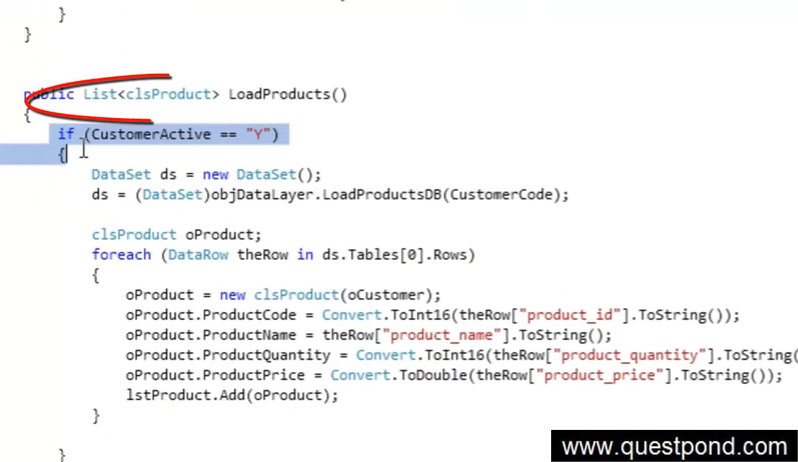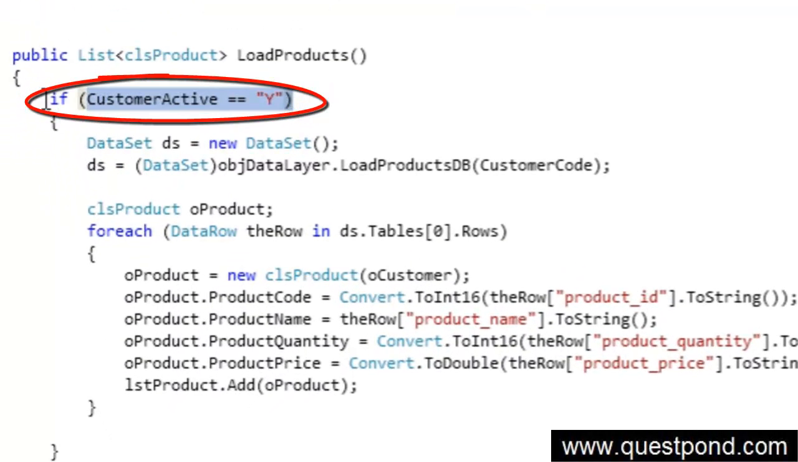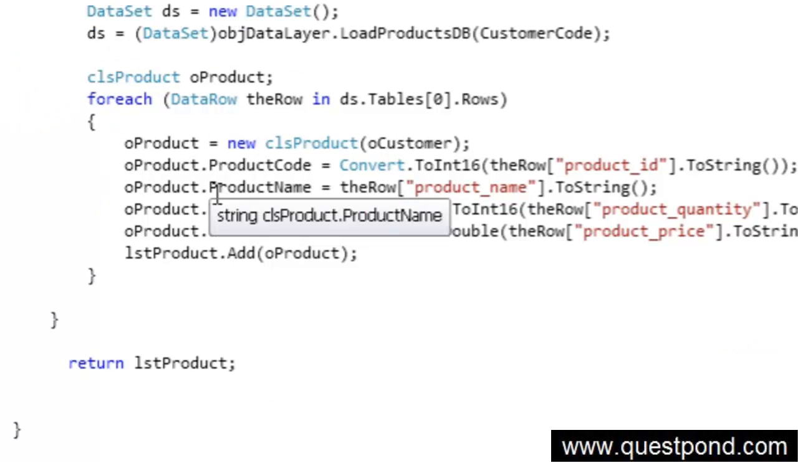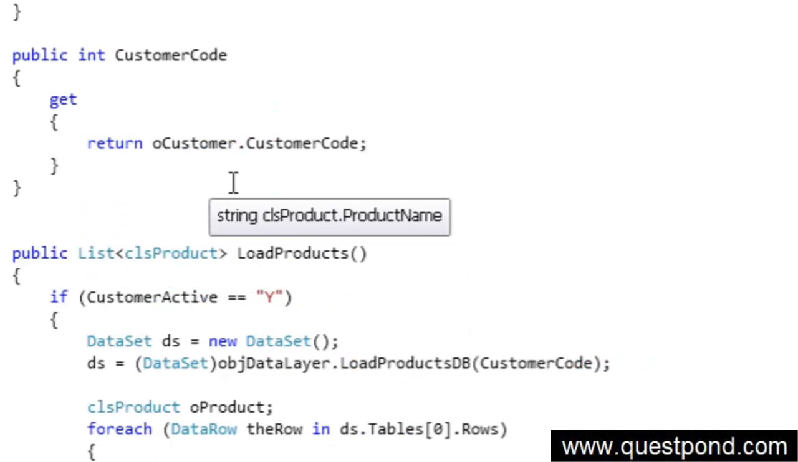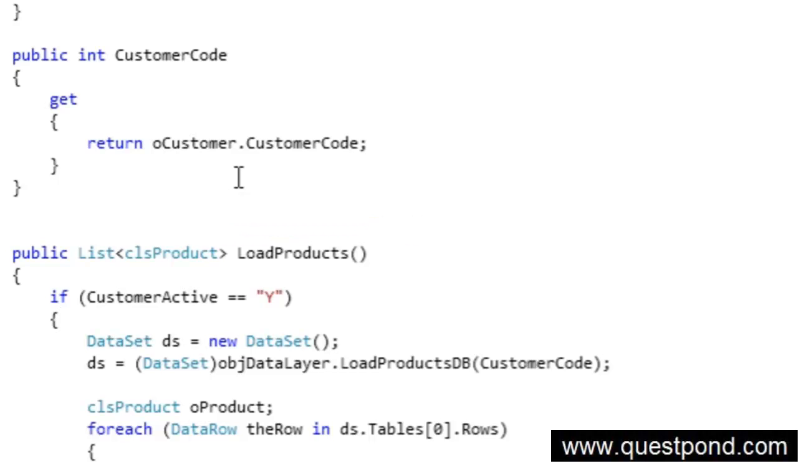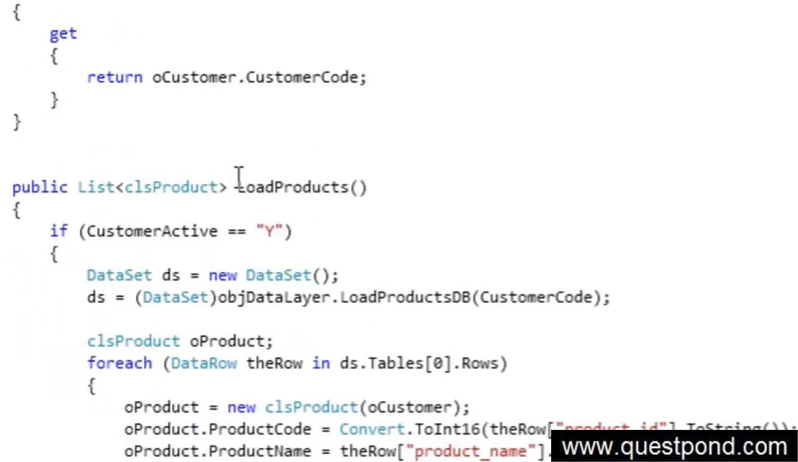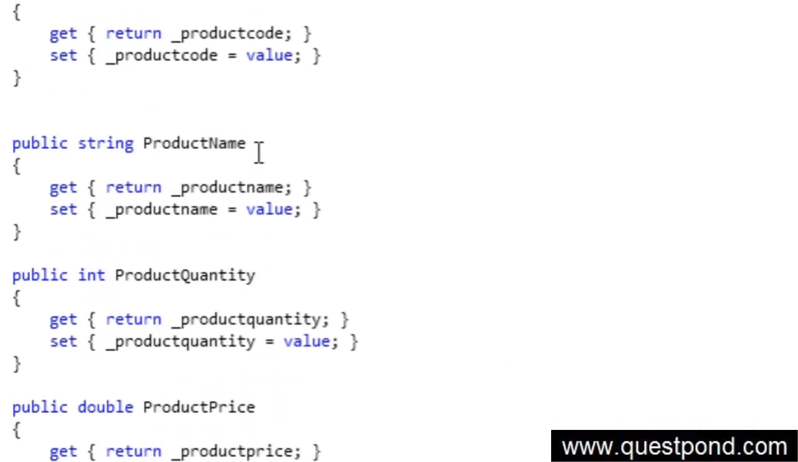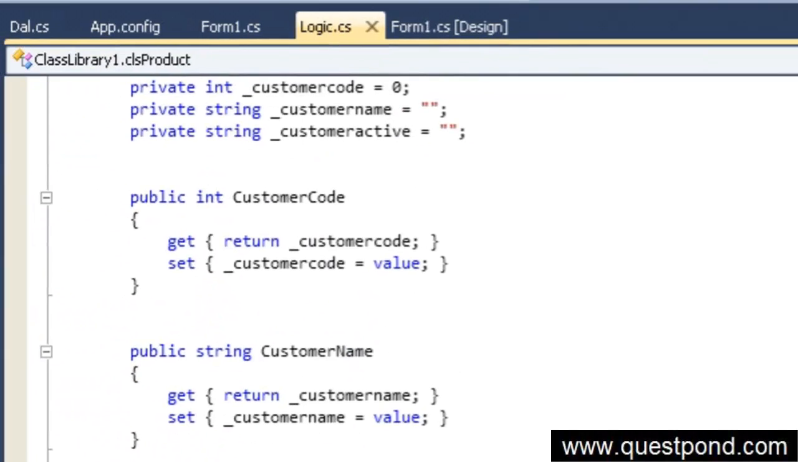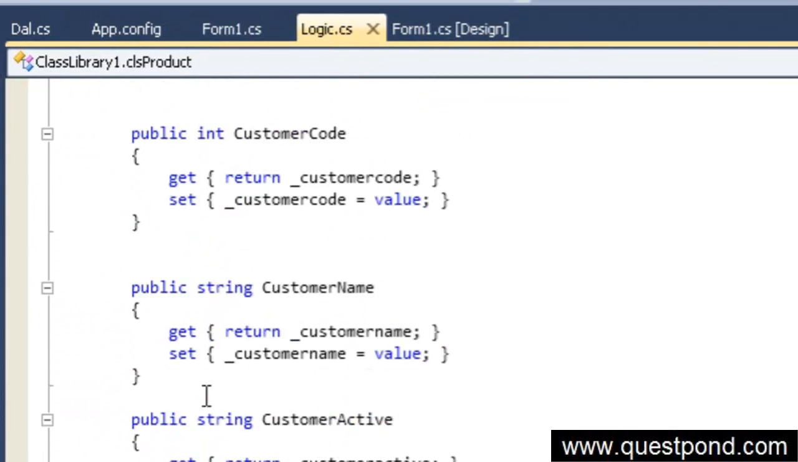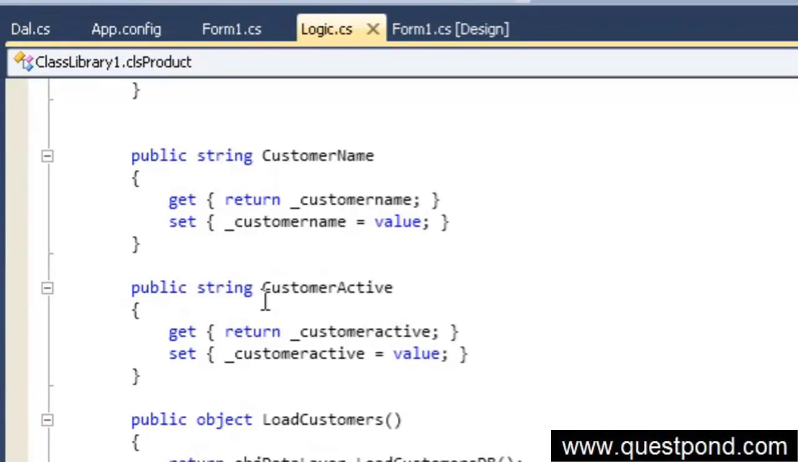So basically what we are saying is that the product class has a property called customer active, which depends on some data of the customer. Means the product class will only go and perform certain things if certain things of the parent are proper. So there is an interdependency here. If the customer property, that is customer active, is true, then it will go and load all the products. It is interdependent upon the parent class, that is CLS customer.